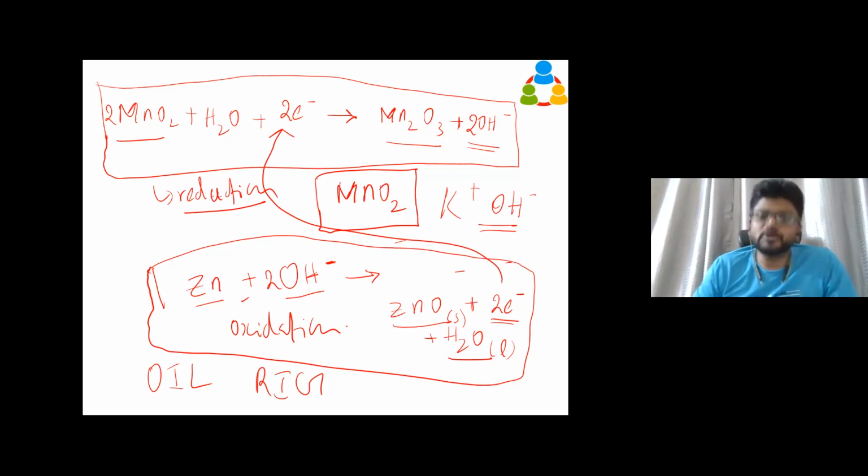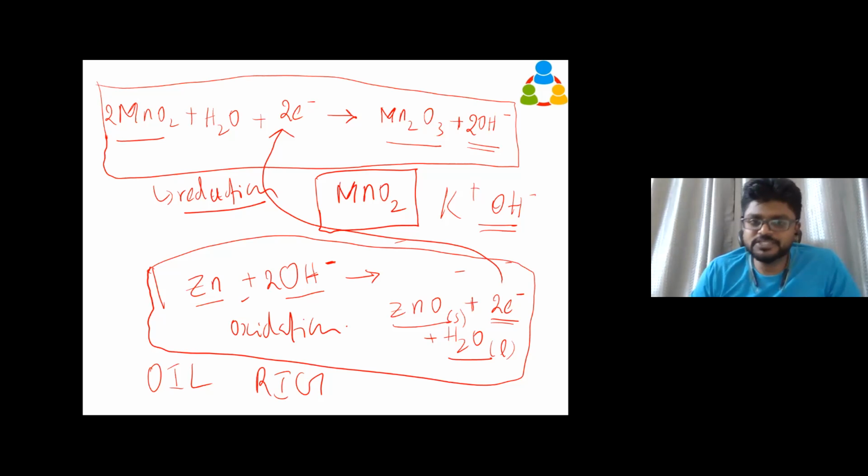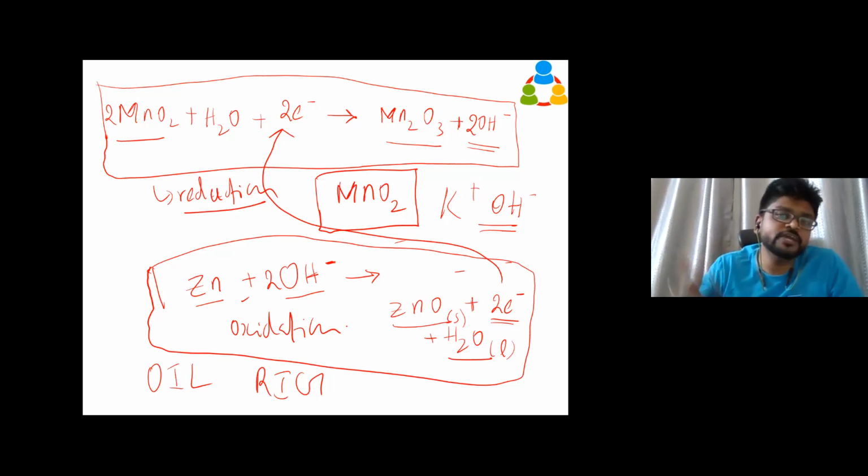With the help of an electrolytic solution, here specifically an alkaline solution, these two electrodes do the reaction for us spontaneously. We did not induce the reaction.